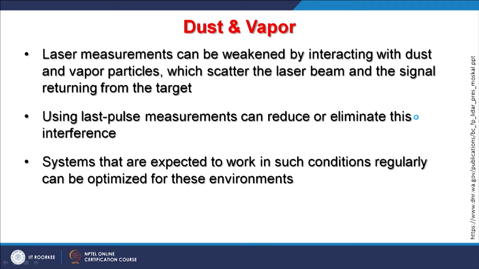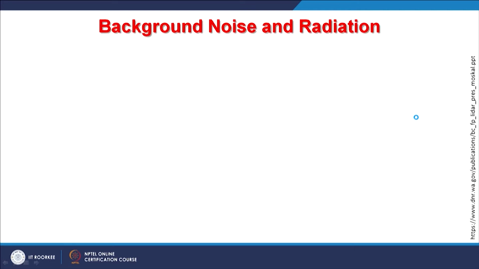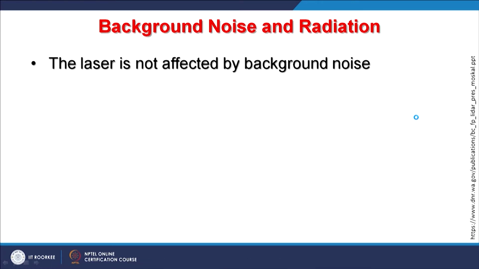So, if systems have to be used regularly in, say, a tunnel which is full of dust or maybe water vapors, then these things can be optimized depending on the environmental conditions there.